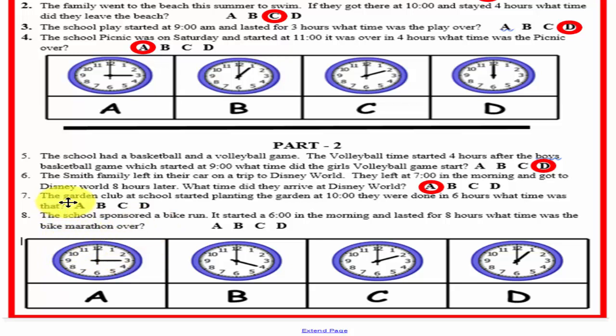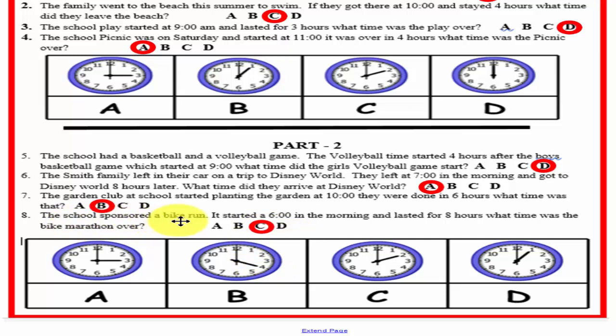Okay, number 7. The garden club at school started planting the garden at 10 o'clock. They were done in 6 hours. What time was that? Well, the answer to this one is going to be B. And how do we figure that? Well, the garden club started at 10 and went for 6, right? So here's 10 o'clock. So 1, 2, 3, 4, 5, 6. So it's over with at 4. And there's only one left, and it's ABC, so it's got to be C, right?